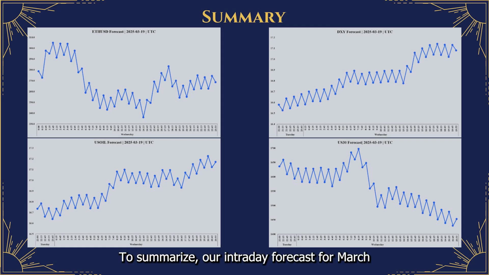To summarize our intraday forecast for March 19, 2025, keeping the FOMC in mind. Ethereum, bullish tendency, watch for FOMC impact. DXY, bullish tendency pre-FOMC, high volatility expected around 11:00 a.m. UTC. USOil, bullish tendency pre-FOMC, high volatility expected around 11:00 a.m. UTC. US30, bearish tendency with late recovery attempt pre-FOMC, extreme volatility expected around 11:00 a.m.